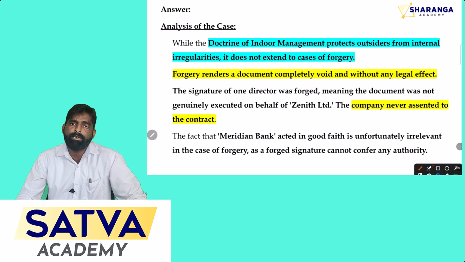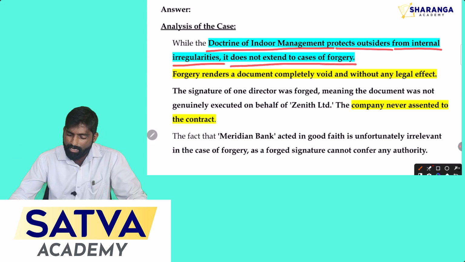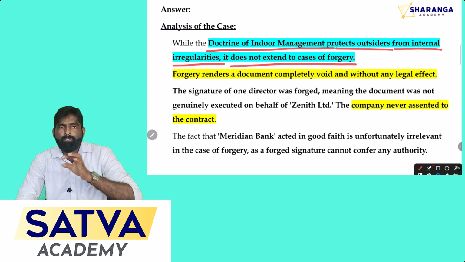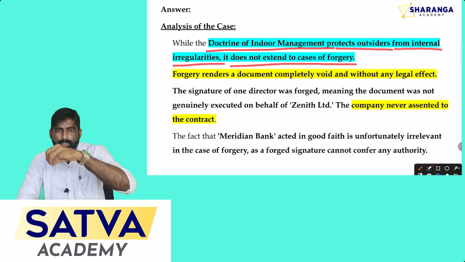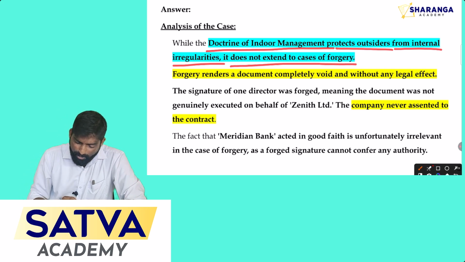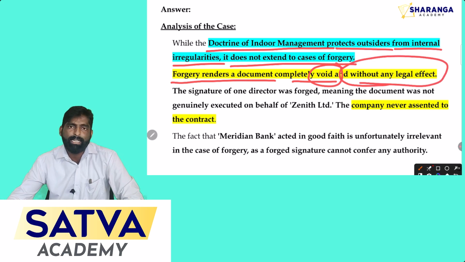Okay, let's analyze the question. As per the question, the doctrine of indoor management protects outsiders from internal irregularities but does not extend to cases of forgery. You can get the support of the doctrine only for internal irregularities and not for forgery cases. Forgery is clearly a crime. So forgery renders the document completely void, and there is no legal effect for that transaction.